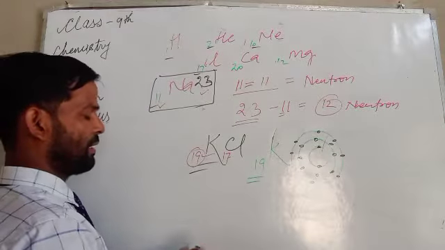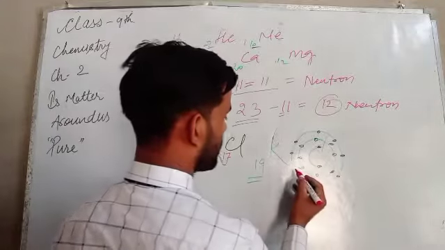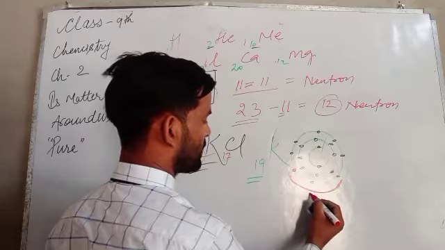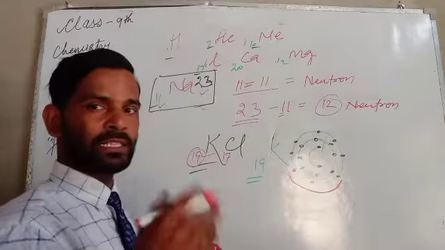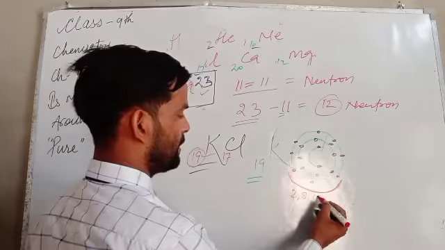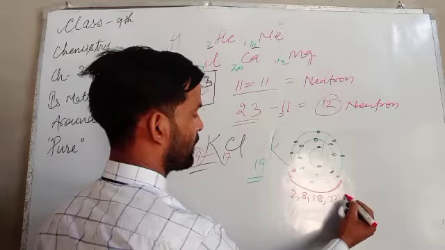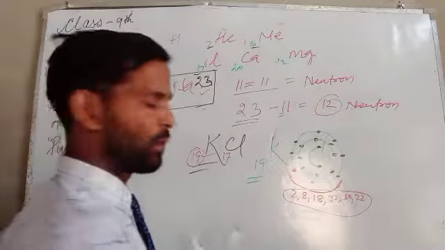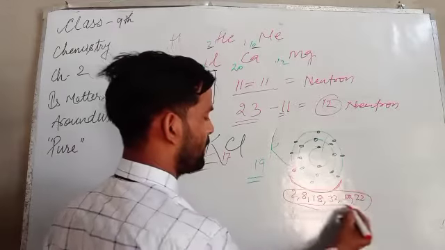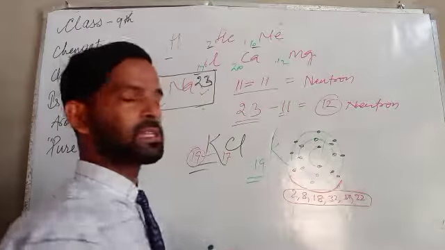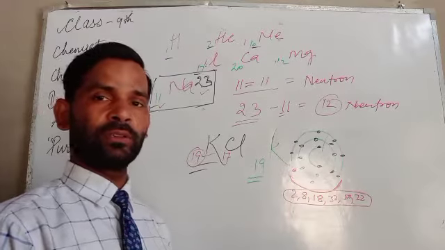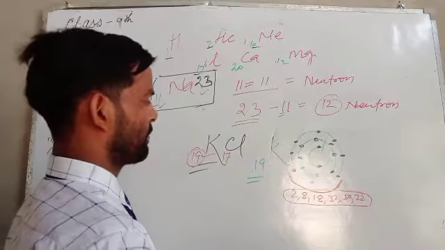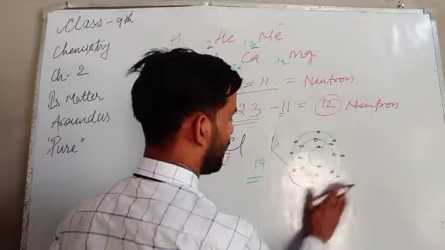So if there are 7 electrons, 1 electron less is stable. Why? Because if there are 2, 8, 18, 32, 50 or 72 electrons in the last orbit, in their outer shell, there will be no requirement to react with one another. If the atom has these numbers of electrons in its outer shell, there is no requirement to react with one another.